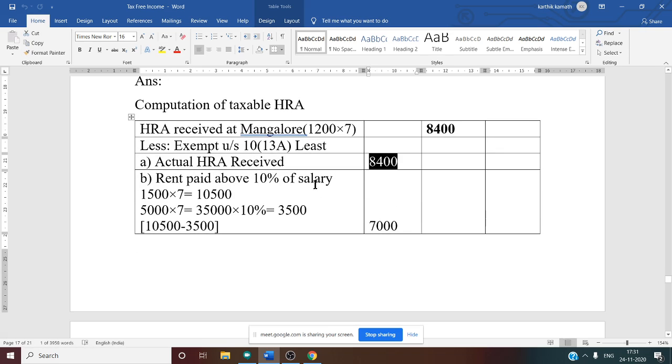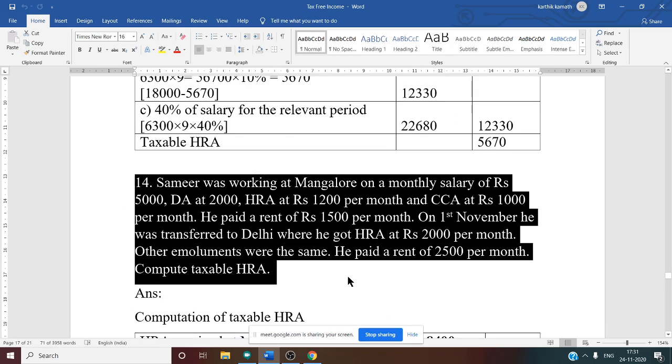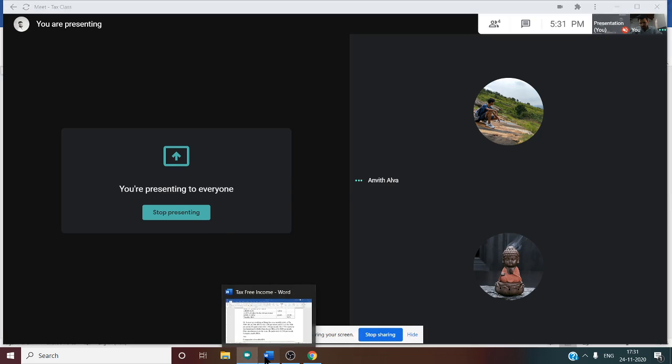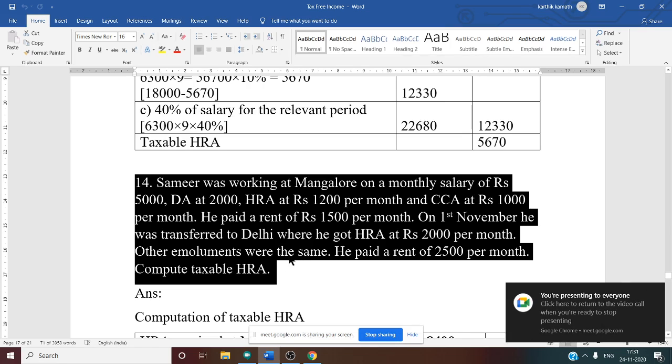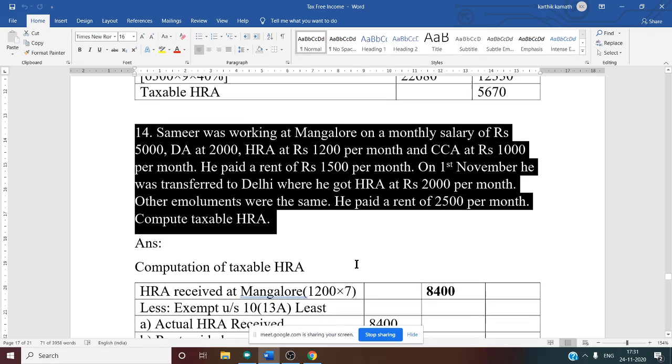Then the second thing is rent paid above 10% of the salary. So we want the rent paid. Can you tell me by seeing the question what is the rent paid? Anvit, Hanumanta, what is the rent paid for Mangalore? Rent paid is different from 10% of salary. He paid a rent of 1,500. Yes, correct. So this 1500 is the rent paid.